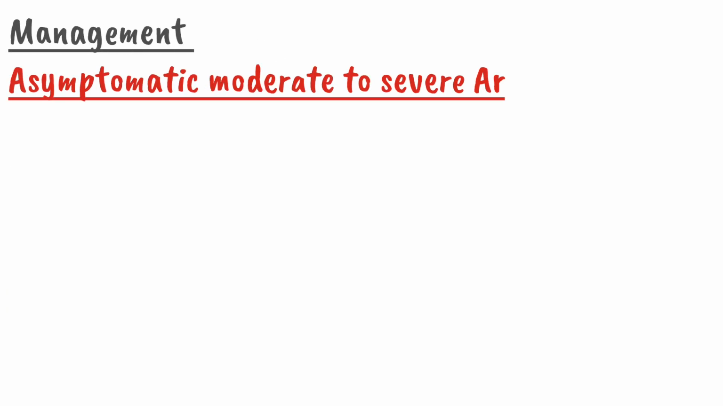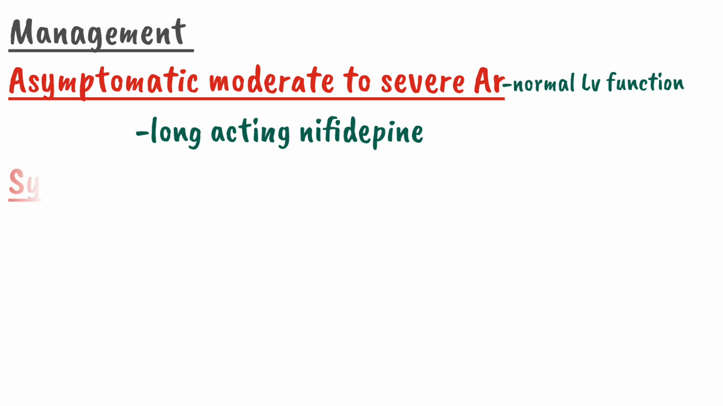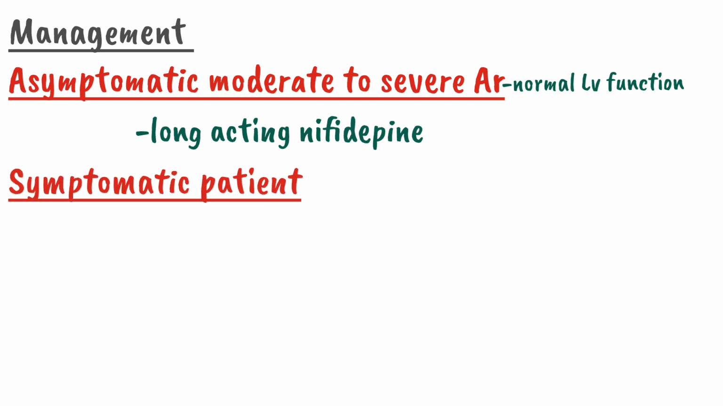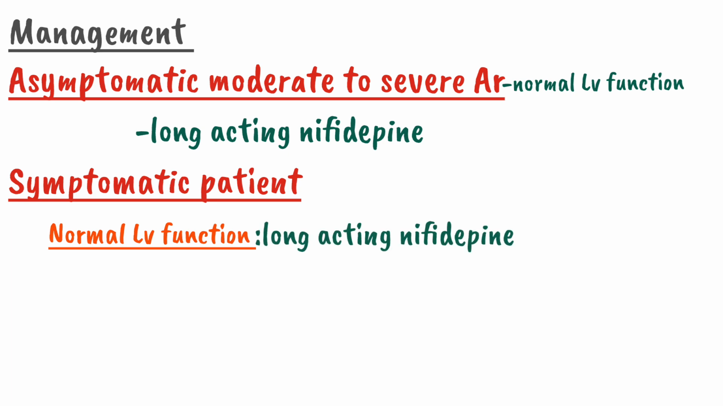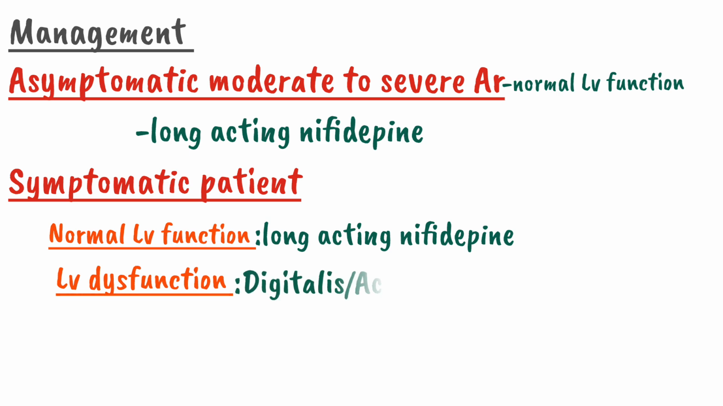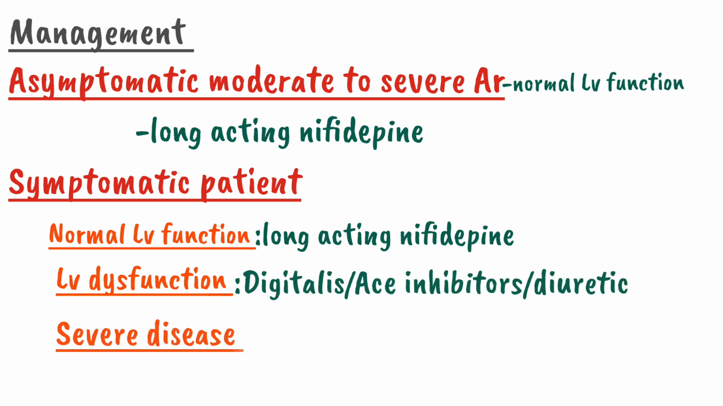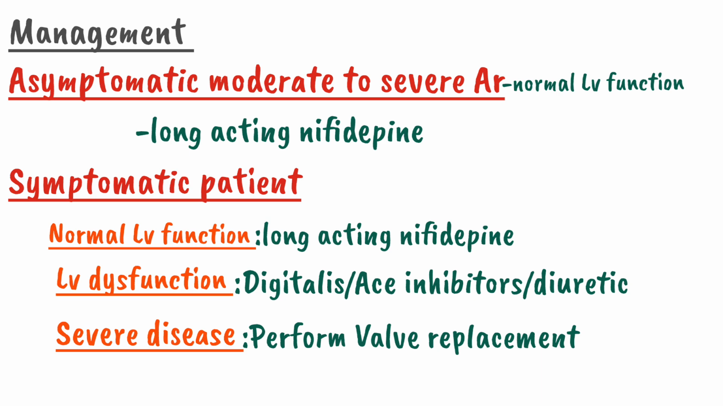Now let's discuss the management of aortic regurgitation. In asymptomatic, moderate to severe aortic regurgitation with normal left ventricular function, we prefer long-acting nifedipine. In a symptomatic patient, if there is normal left ventricular function, we will prescribe long-acting nifedipine. But when there is left ventricular dysfunction, we will prescribe digitalis, ACE inhibitor, and diuretics. And in severe cases, when there are severe signs of heart failure, we can perform a valve replacement.